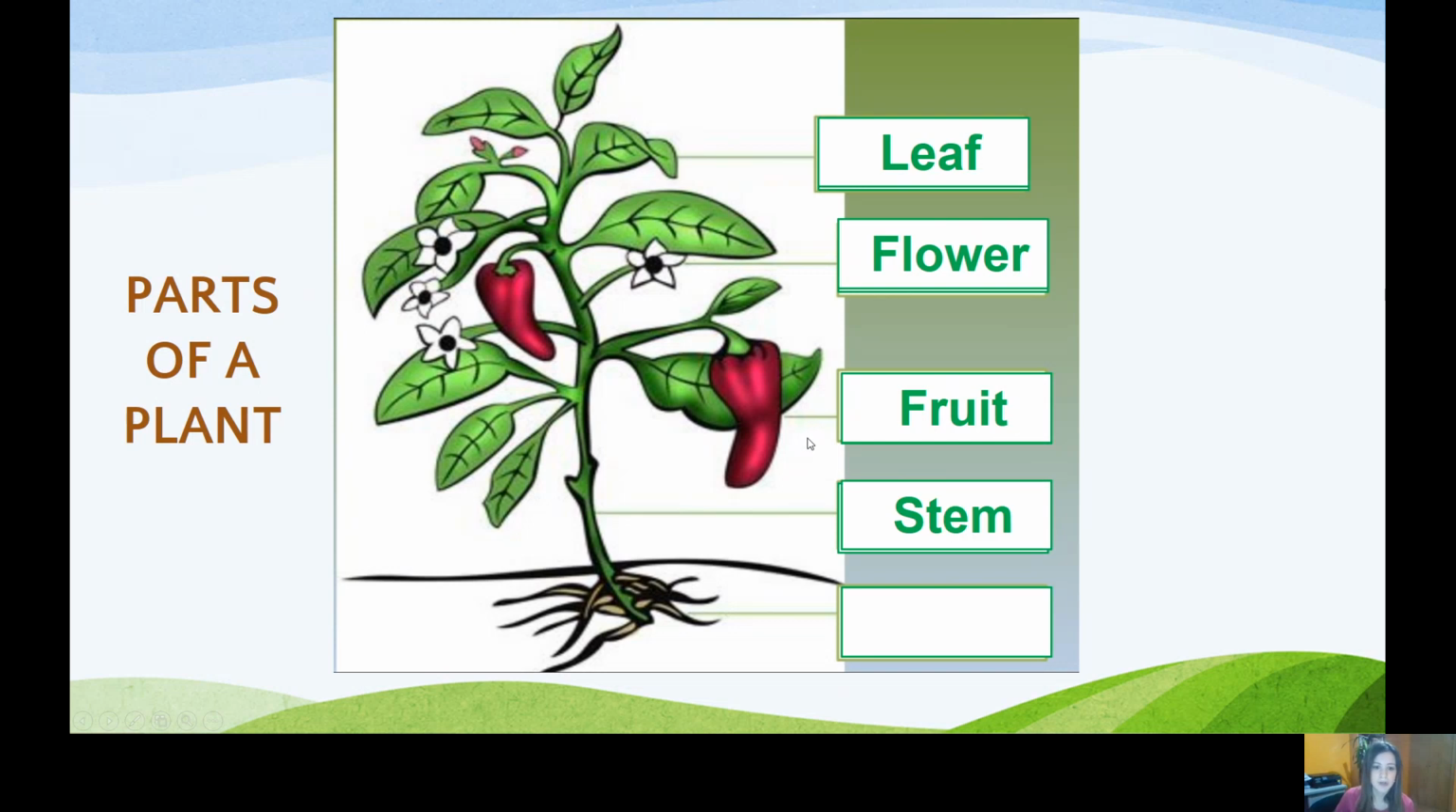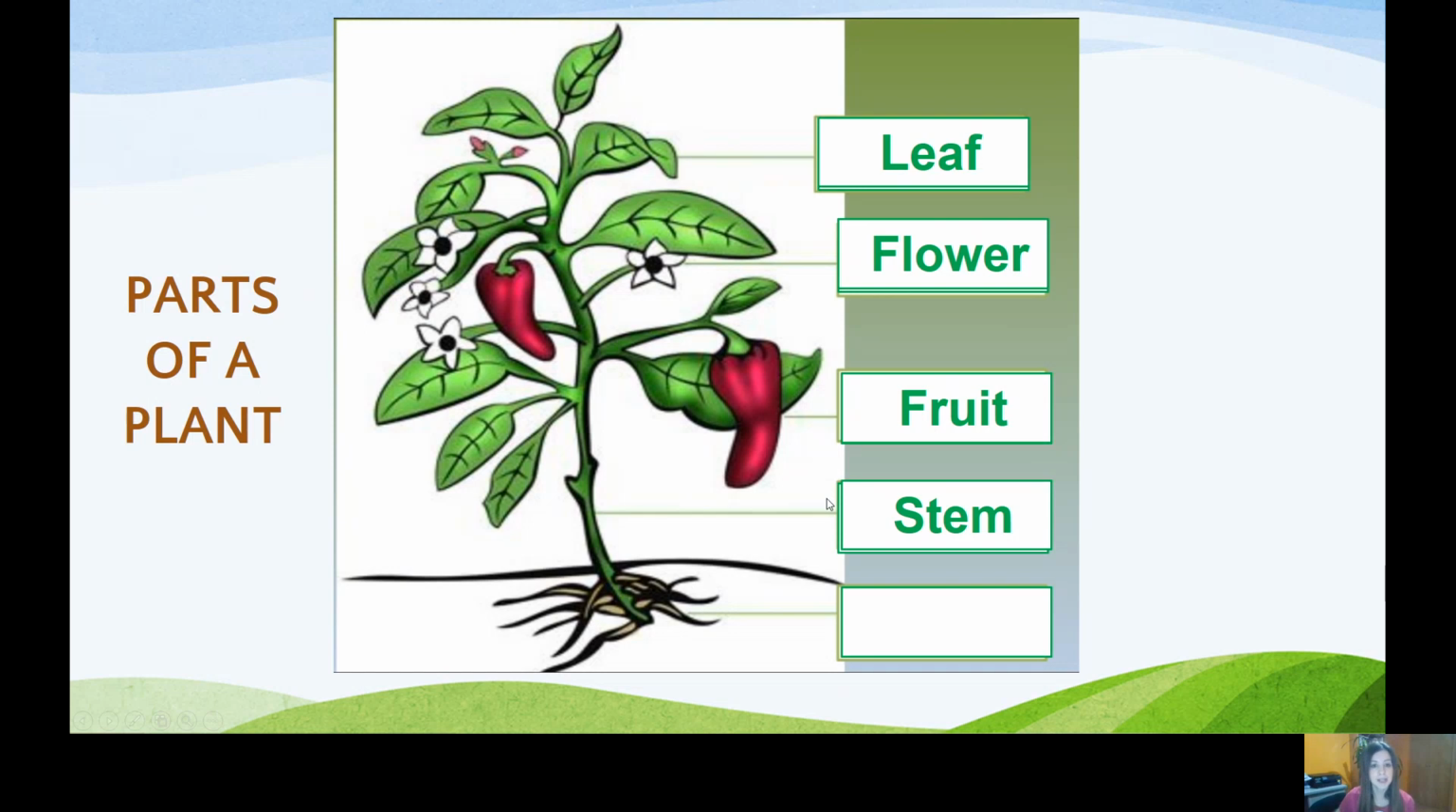F-R-U-I-T. Okay, what is the next part? This long thing is called the stem. Stem. Can you repeat that? Stem. I don't want to hear things like "a stem." No, there is not an E at the beginning. There is an S at the beginning. So we say stem. Stem.